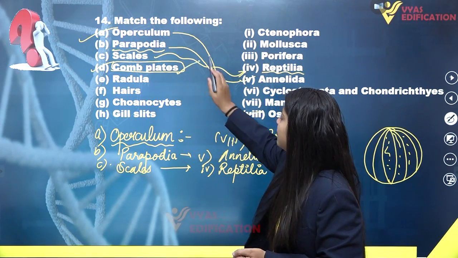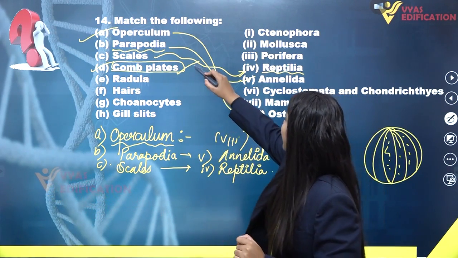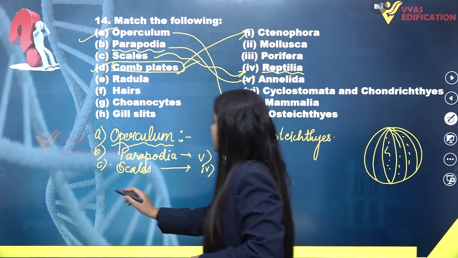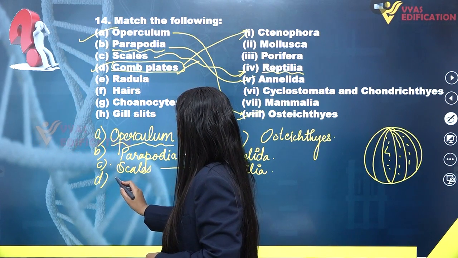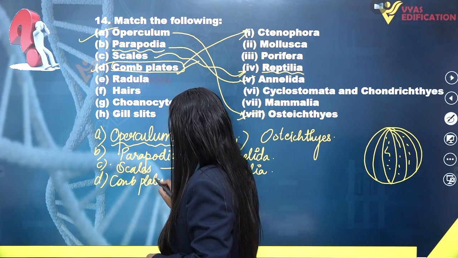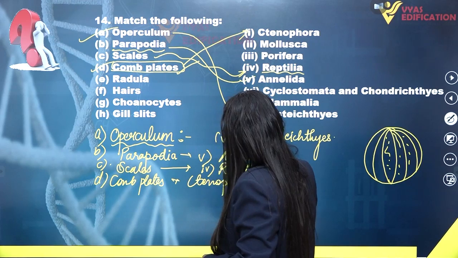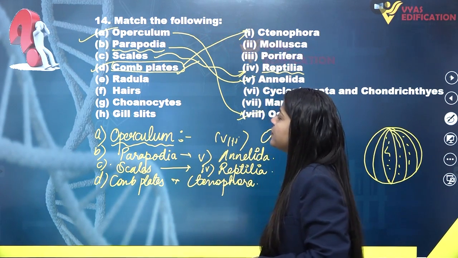So D, comb plates, will match with the first one, Ctenophora, which is the third phylum of the animal kingdom.